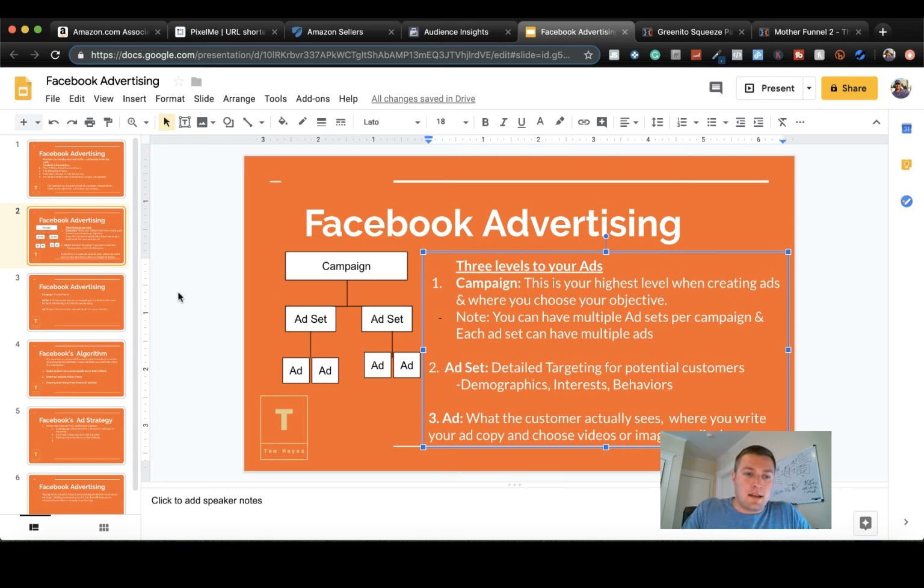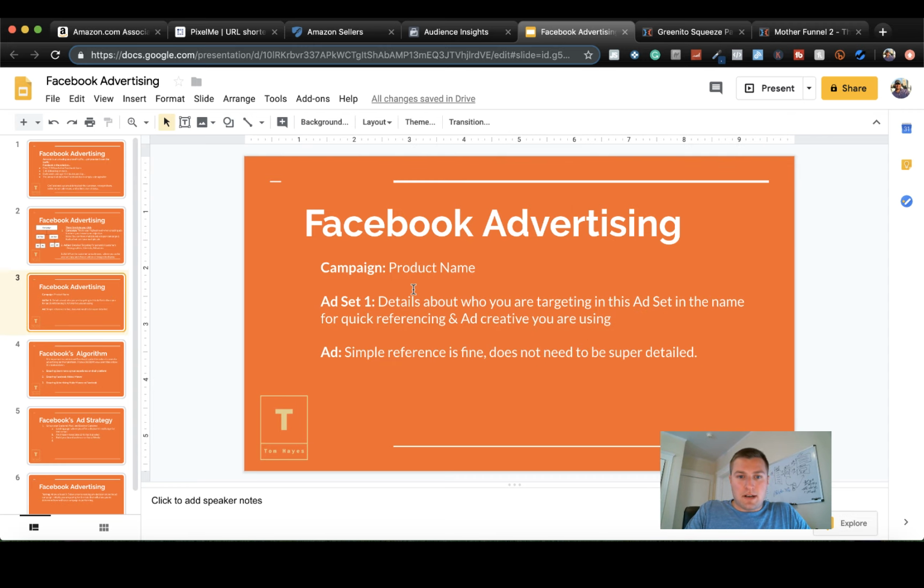And when we're breaking this down, here's the interesting part, right? So this is how I name everything. There's one reason for this: I'm very well organized, because with different products, for your campaign at a high level, you just want to be able to reference it and figure out what it is. Your ad set is really where you want to see who you're targeting and if that's effective. And this is why I put the details about that. So I'll put the ages, male or female or both, or the specifics of what is different about that.